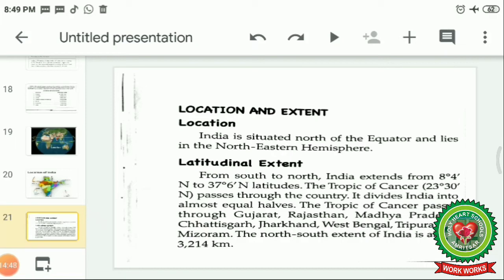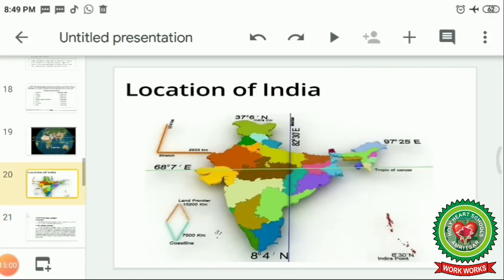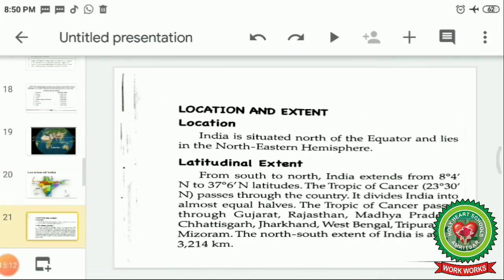This I have already shown you in the map. Latitudinal extent. From south to north, India extends from 8 degrees 4 minutes to 37 degrees 6 minutes latitude. I have already shown you in this map. So this map is showing 8 degrees 4 minutes in the south and 37 degrees 6 minutes in the north. So this is the extension of India latitudinally. The Tropic of Cancer, that is 23.5 degrees, passes through the country. It divides India into almost equal halves.